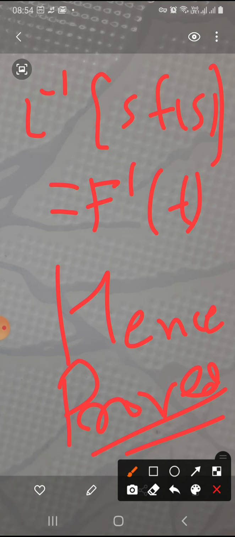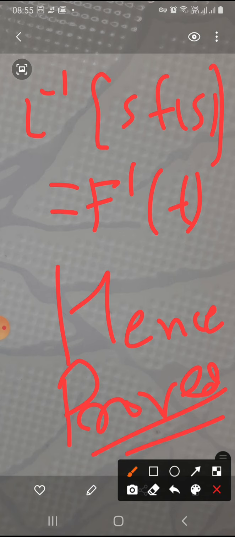So we simply wrote our well-known expression that the Laplace transform of f'(t) is equal to sF(s) minus f(0). And then we substitute the second condition of this article, which is f(0) is equal to 0. If we substitute this condition here, then this will become simply sF(s), because the second term will be finished.